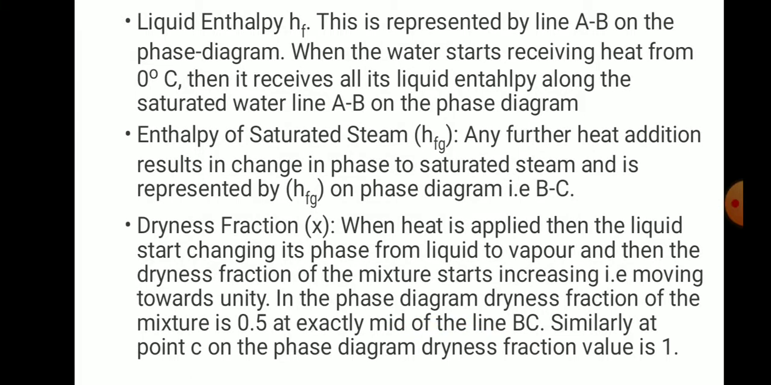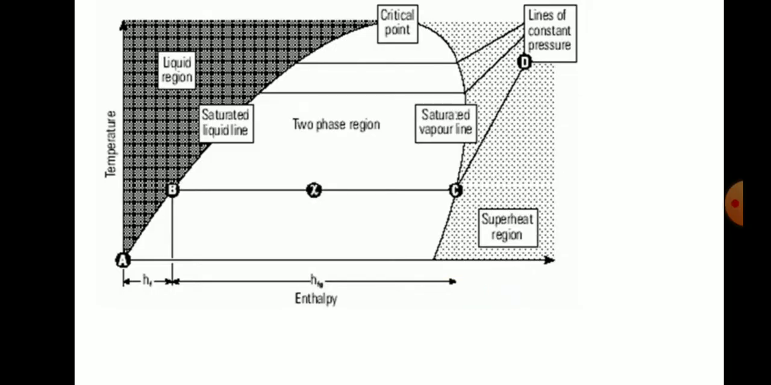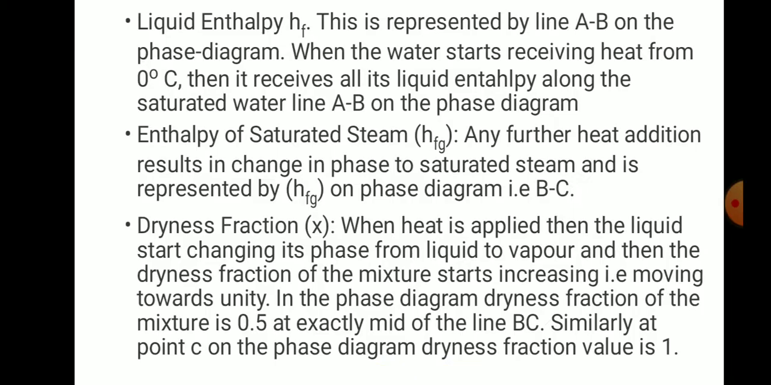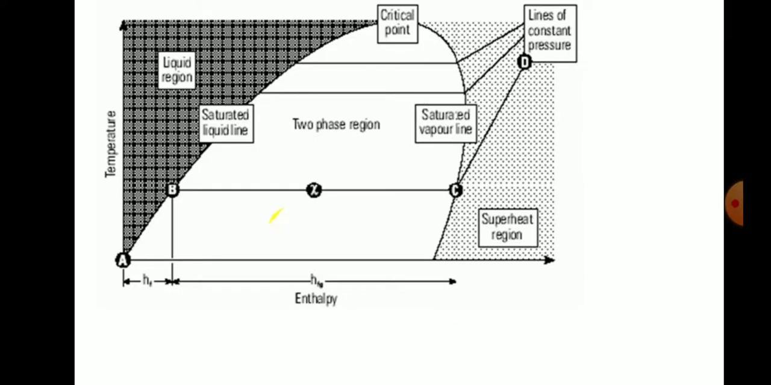Then we see the dryness fraction. When heat is applied to the liquid and it starts changing its phase from liquid to vapor, the dryness fraction of the mixture starts increasing, moving towards unity. In the phase diagram, the dryness fraction of the mixture is 0.5 at exactly the mid of BC. Similarly, at point C on the phase diagram, the dryness fraction value is 1. So the dryness fraction means the quantity of dry steam present in the wet steam.